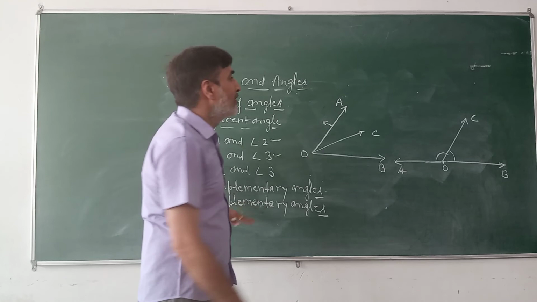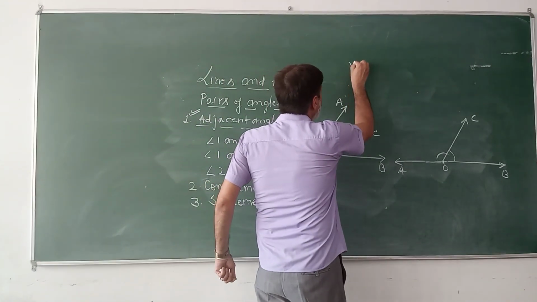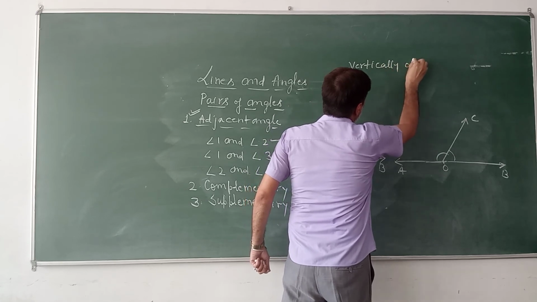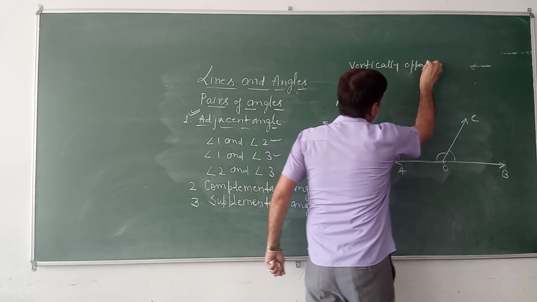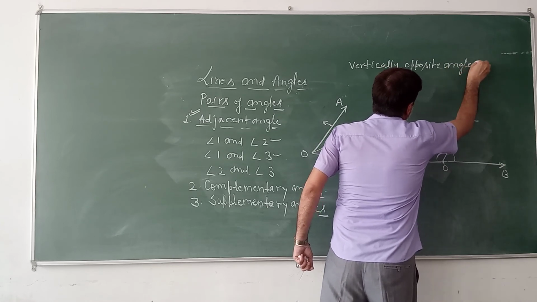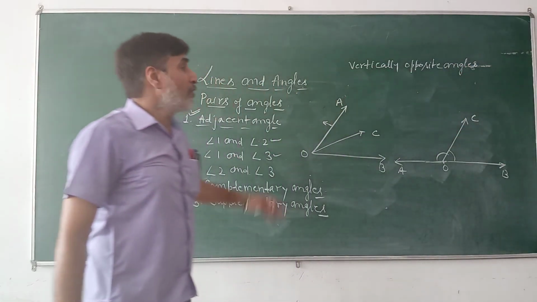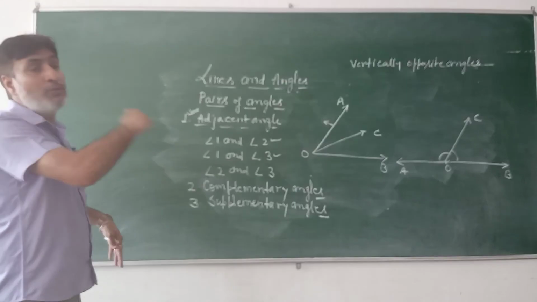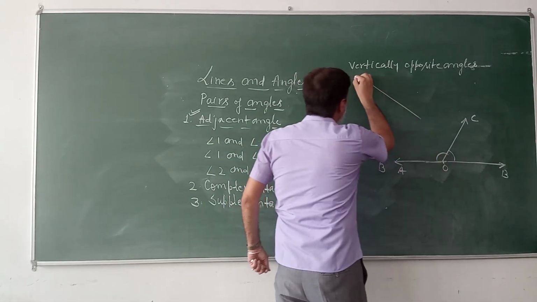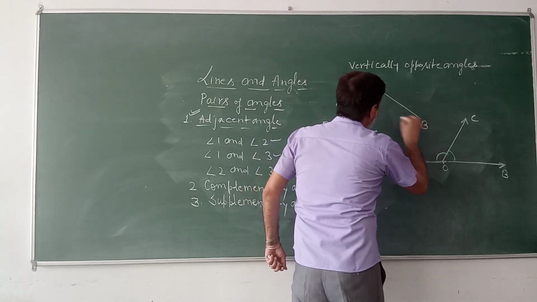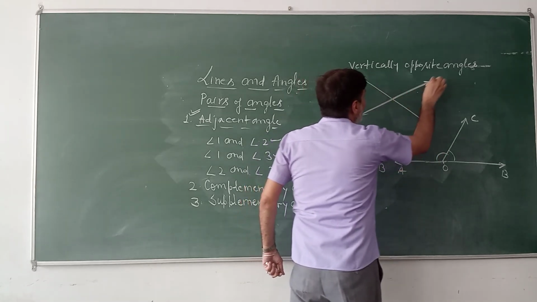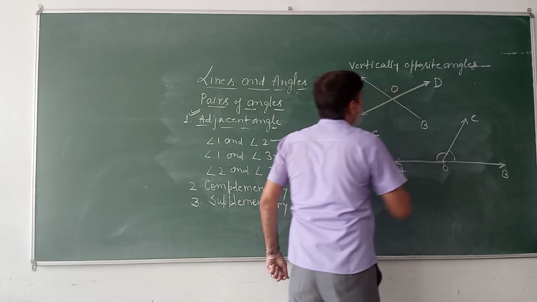And lastly, we come to vertically opposite angles. Vertically opposite angles are always obtained when two lines intersect each other. Here just see that we have an example. Two lines AB and CD intersect each other at, say, point O.